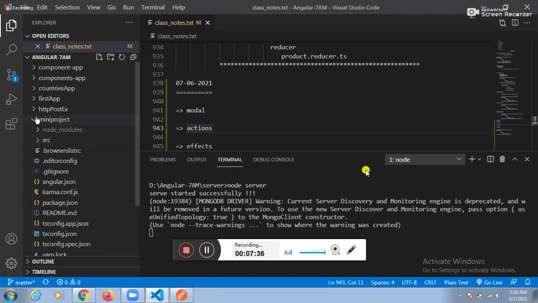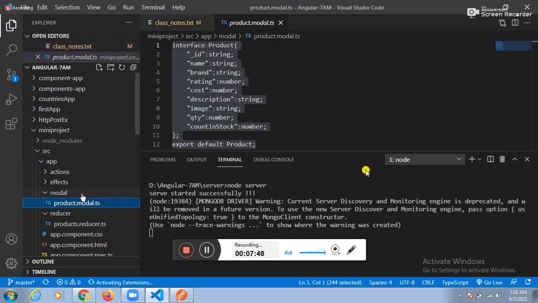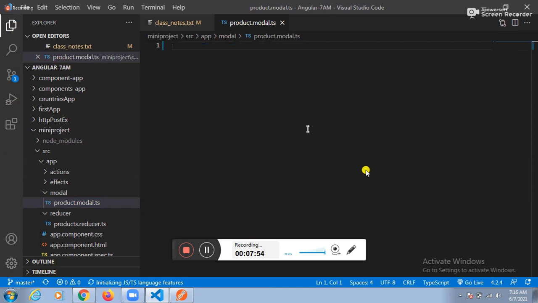Under the mini project source folder, under the source folder which folder? App folder. Under the app folder which folder? Model folder. Under the model folder which model? product.model.ts. Explain guys, how to create the model?